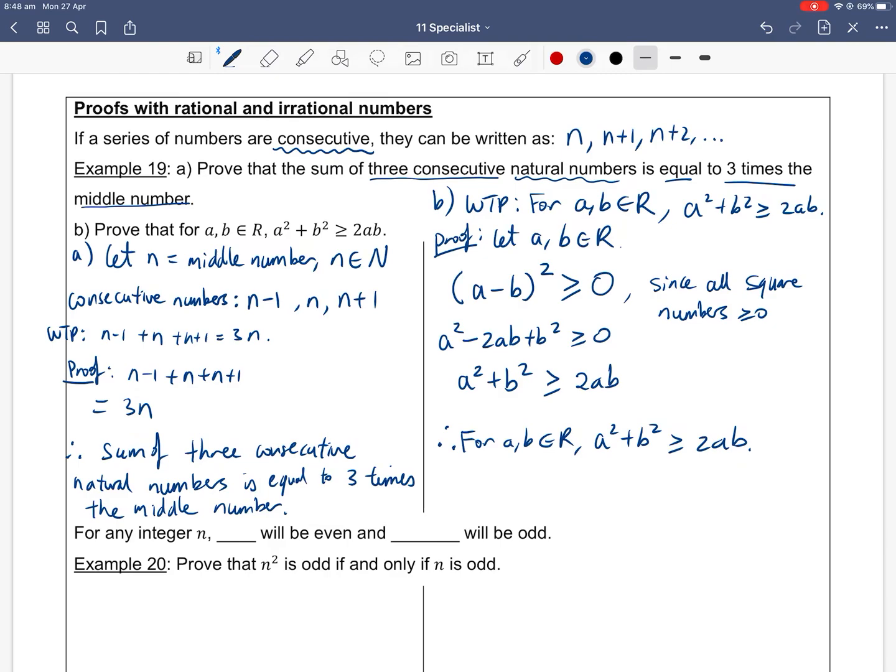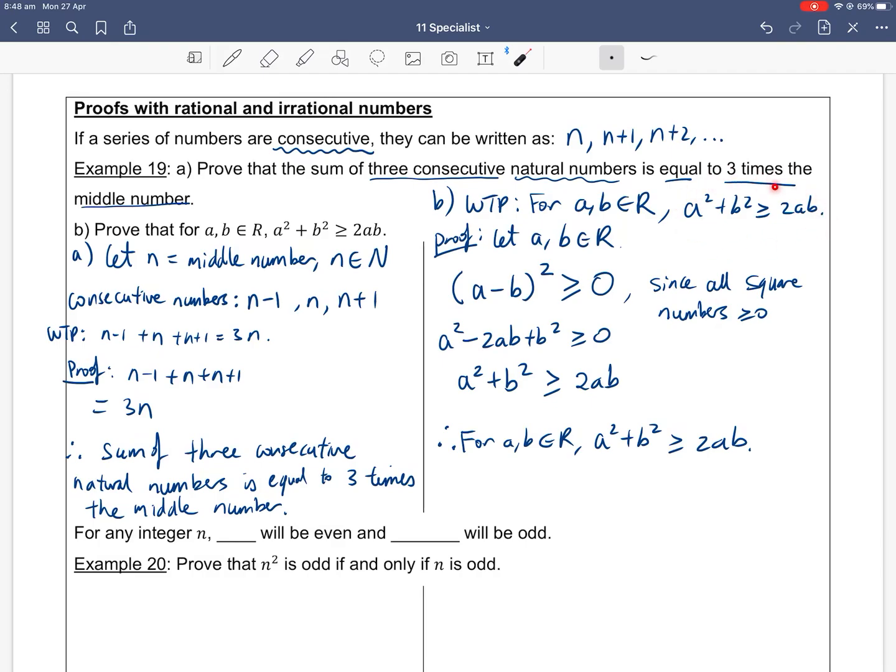So here in example 19, the technique we've used to prove the statements is called a direct proof, because you literally just take the statement and manipulate it. Now the question is, how do I know when to use the a minus b all squared, those kinds of techniques? It's a matter of exposure. The more examples and techniques you observe, the more you remember and store in your proof toolbox. Sometimes it might be as easy as writing down 3 consecutive numbers, adding them up, and that's literally your answer.